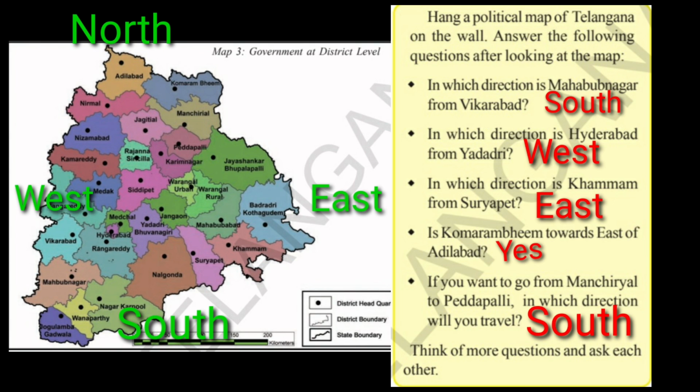If not, once again I repeat: in the map, right side is east, left side is west, top is north and bottom is south. So like that, for every district you have to check right, left, top and bottom. This is how we have checked directions on the political map of Telangana. In the same way, for every district check right, left, top and bottom. Always the right side is east, left side is west, top is north and bottom is south. If you know this, then you can easily answer and you know the direction.